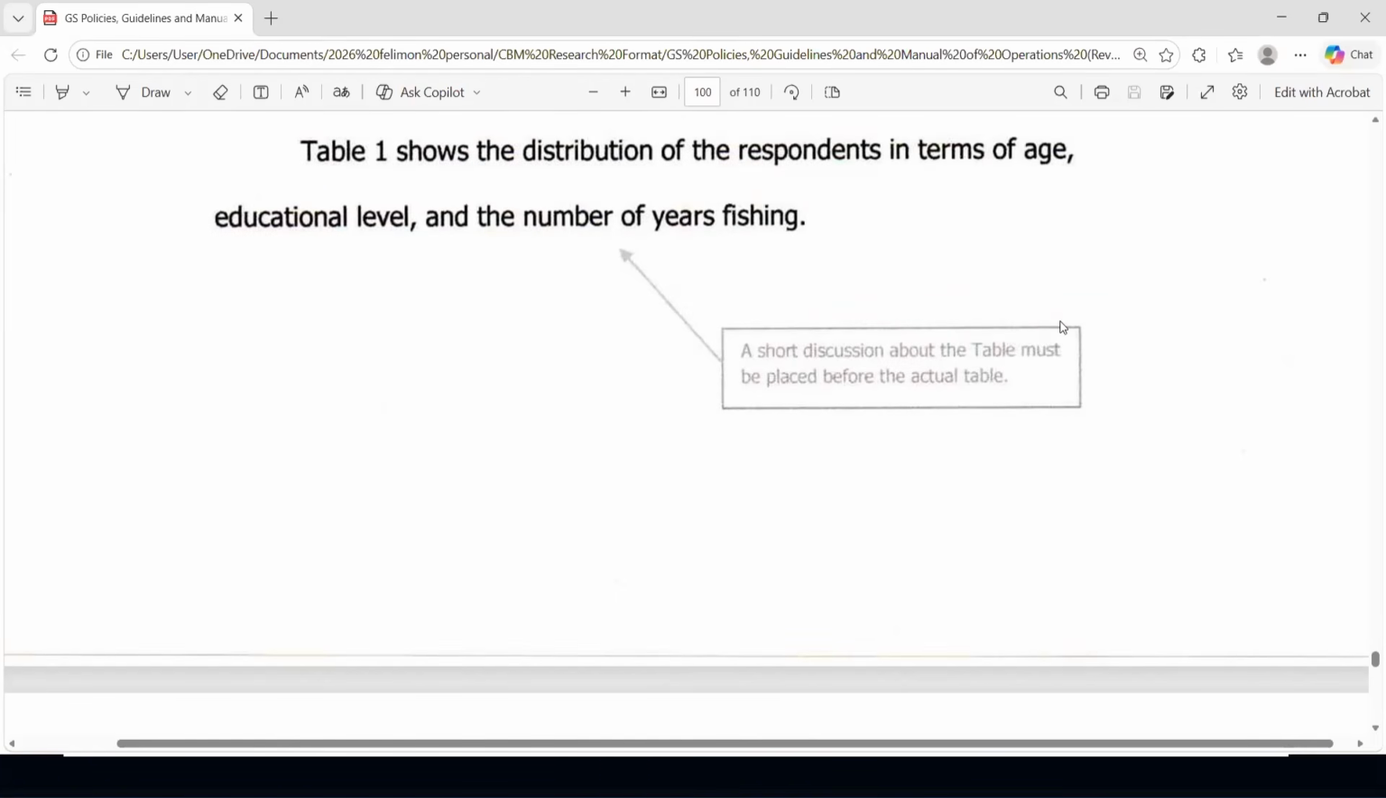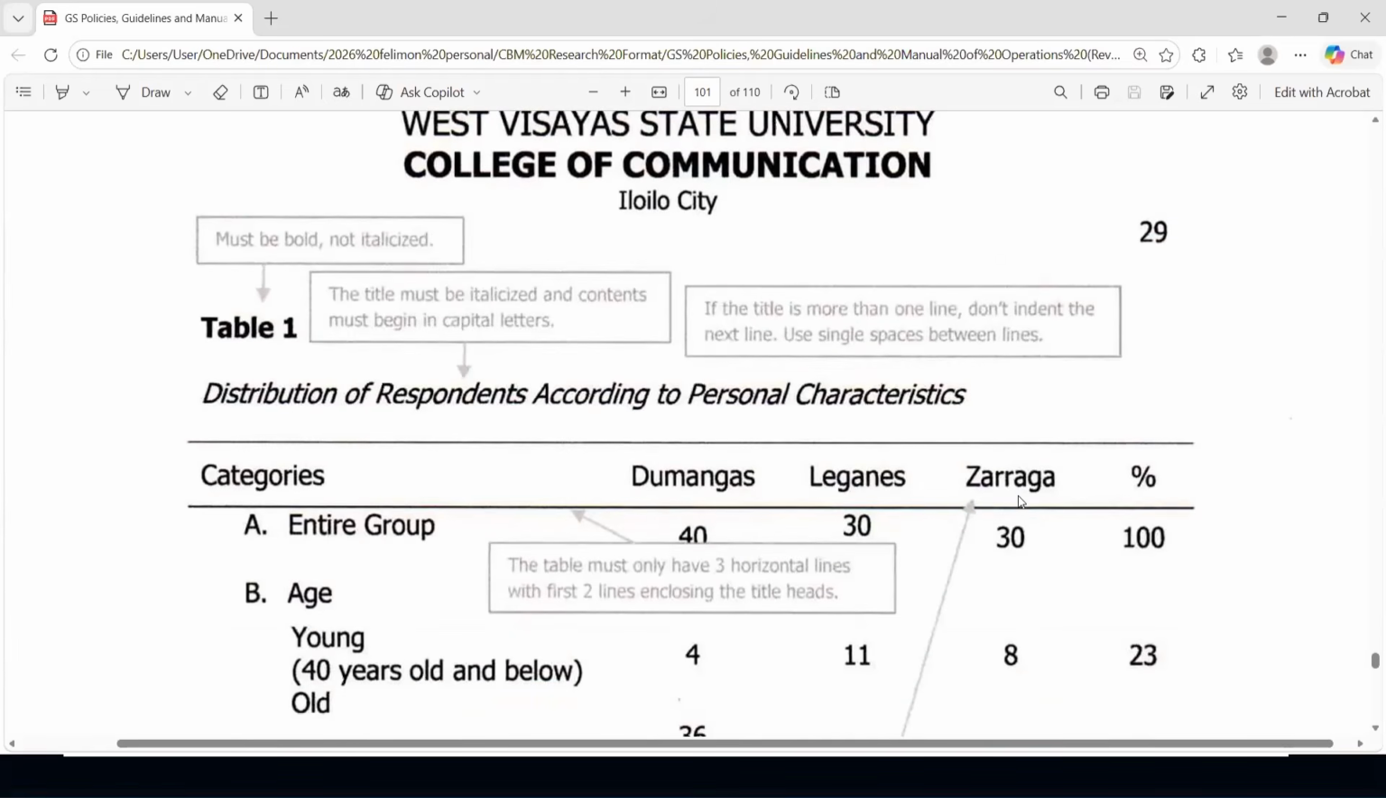And so there's also a possibility that the table is placed in the middle of the discussion. But as shown here in the policy, it is desired that the discussion should be placed before the actual table. So the formatting here is also consistent with what I have highlighted a while ago. The title must be italicized.